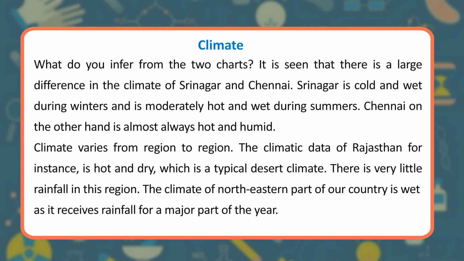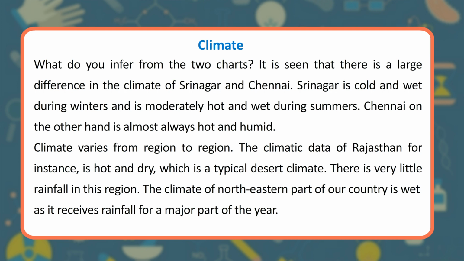170. What do you infer from the two charts? It is seen that there is a large difference in the climate of Srinagar and Chennai. Srinagar is cold and wet during winters and is moderately hot and wet during summers. Chennai, on the other hand, is almost always hot and humid. Climate varies from region to region.